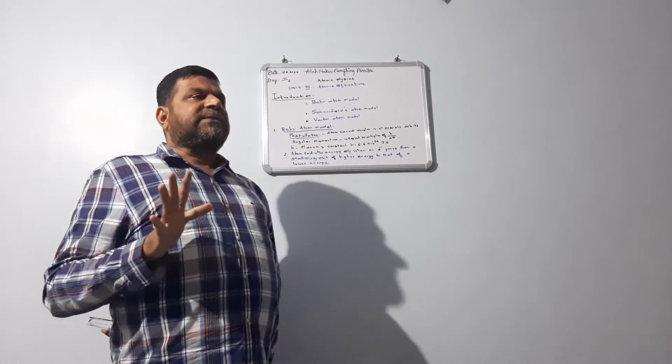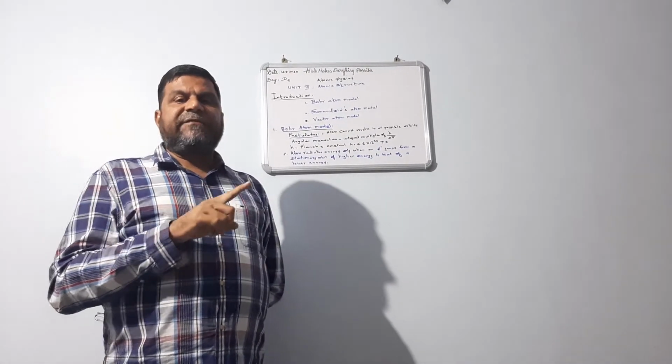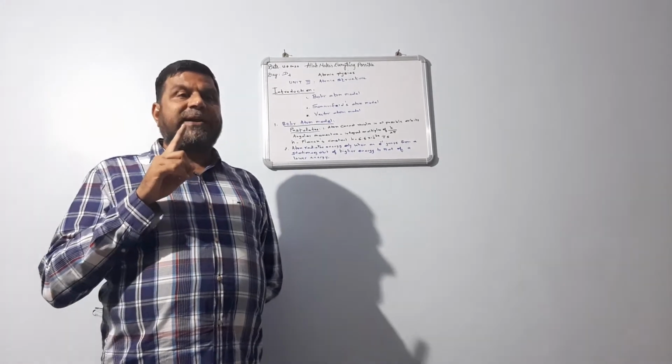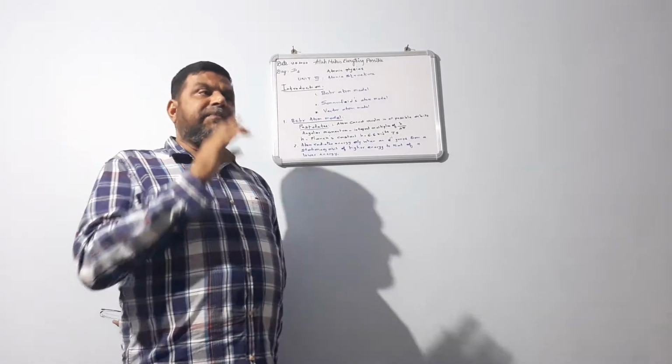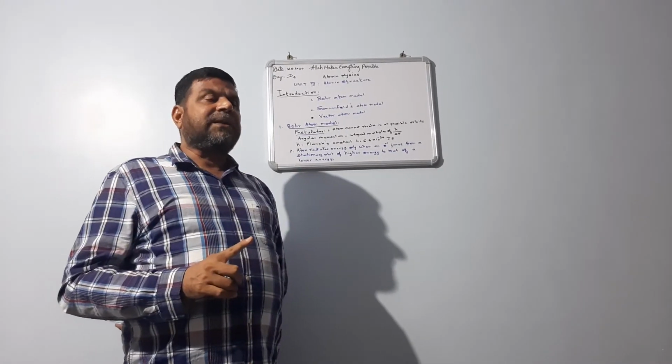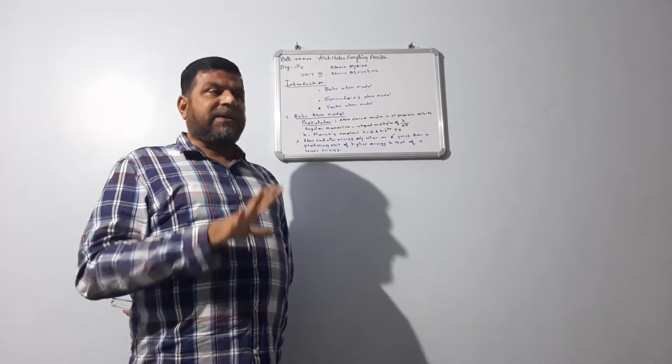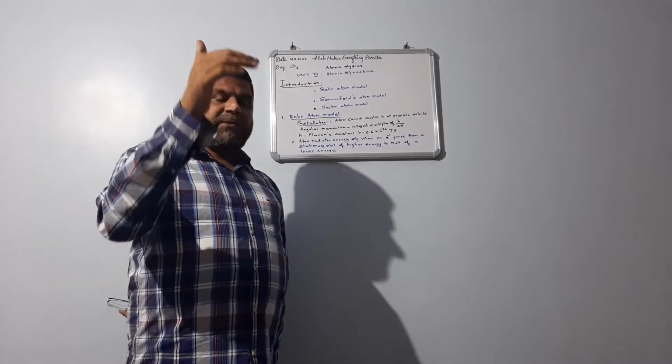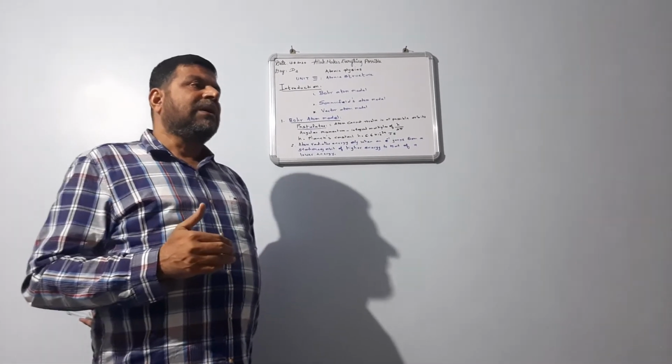The expression for centripetal force is F is equal to mv square by r, where m is the mass of the particle, r is the radius of the circular path, and v is the velocity with which the particle is moving. So we have got equation number 1, equation number 2.